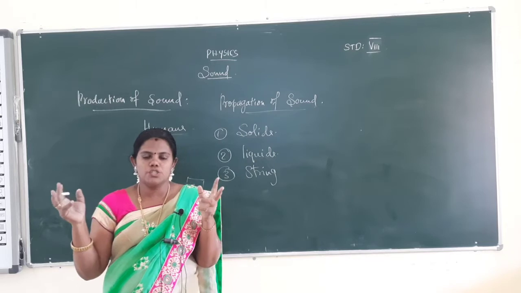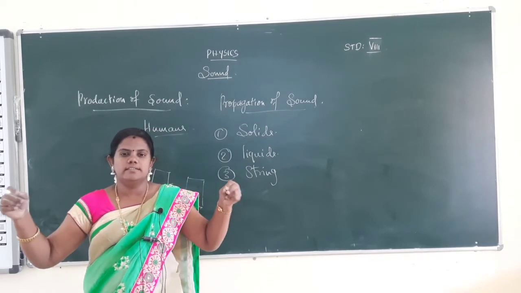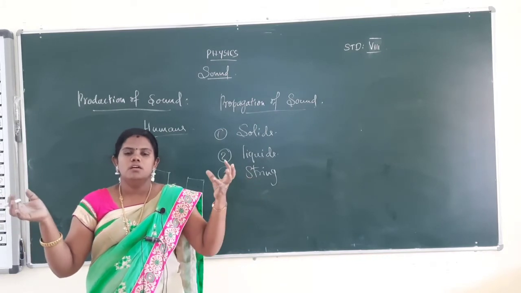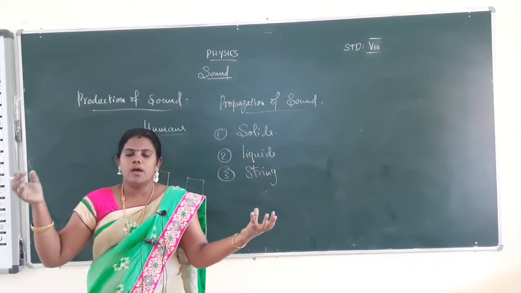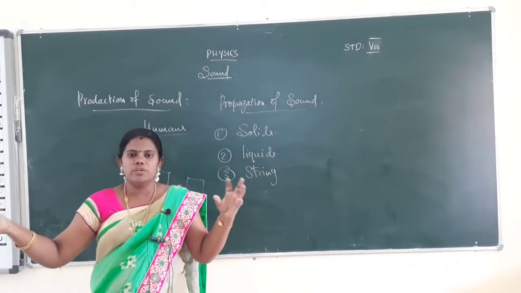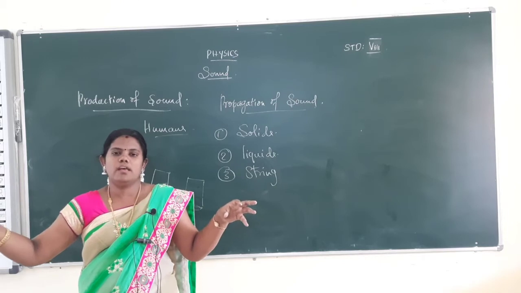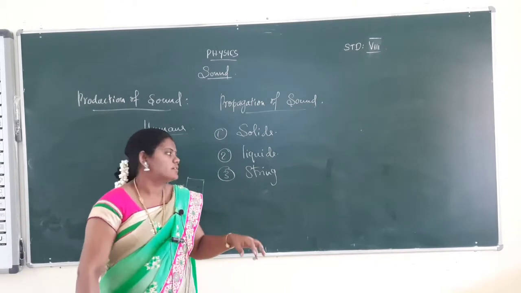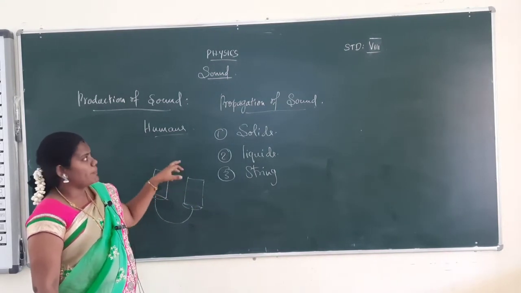Take two paper cups and put a hole at the bottom, and tie one thread to the two ends of the paper cups. Then say something into one paper cup and ask your friend to listen at the other cup, and you hear the sound on both sides. Your friend can hear your voice passing through the string. So string also propagates sound.